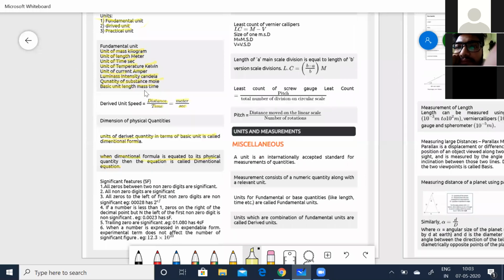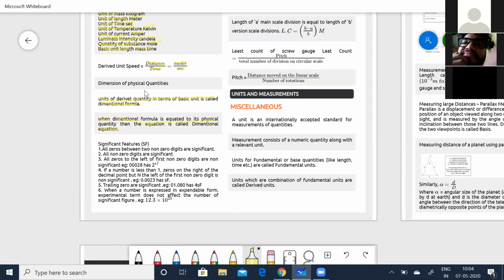Now, what are significant figures? You would have studied in your earlier classes about approximations and estimations, and how you round off a whole unit. Now, for significant figures, there are certain basic rules which you have to follow.